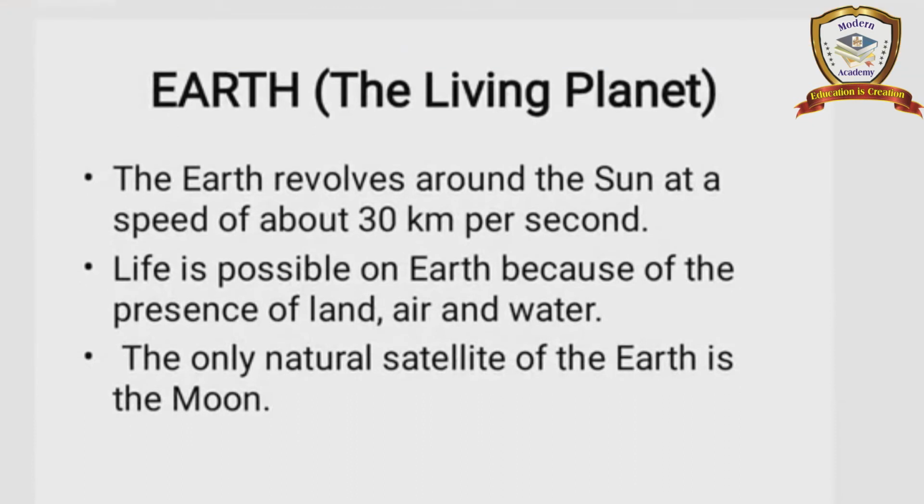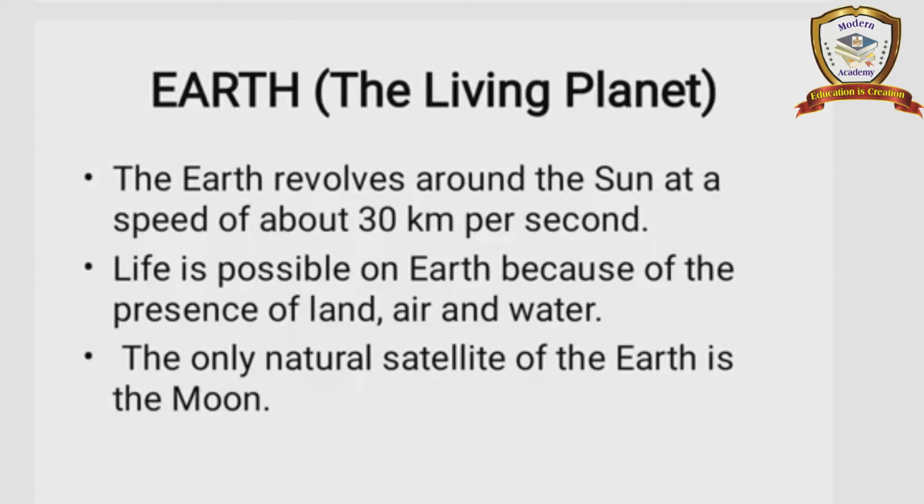Next point, the Earth revolves around the Sun at the speed of about 30 km per second. So it revolves at 30 km per second. That means it makes its revolution very fast. Second point, life is possible on the Earth because of the presence of land, air and water. You have a good atmosphere for all human beings on Earth to live in. Last point, the only natural satellite of the Earth is the Moon.